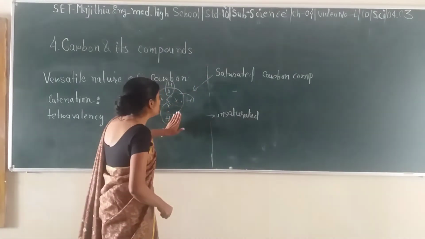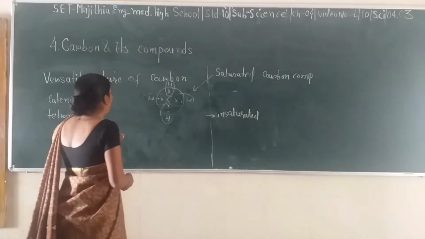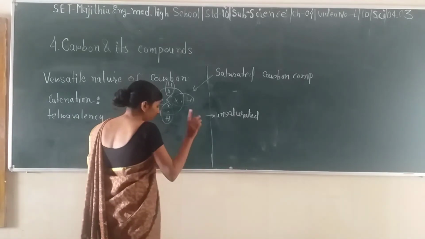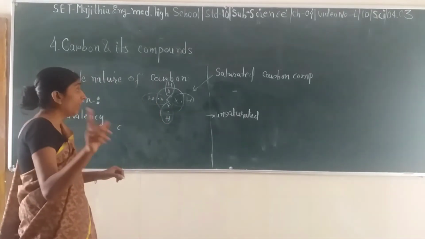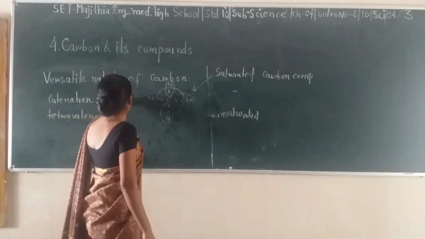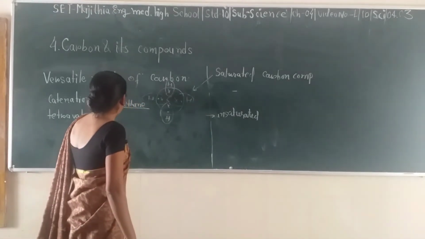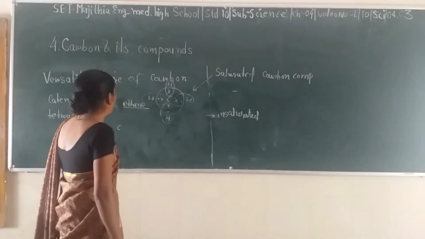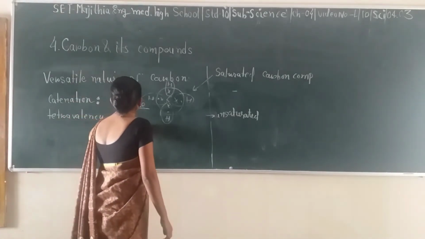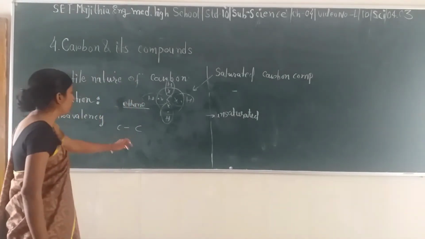So this is the simplest saturated carbon compound. Next is methane. This one is methane. Now we are talking about ethane. In ethane there is a single bond between these 2 carbons.